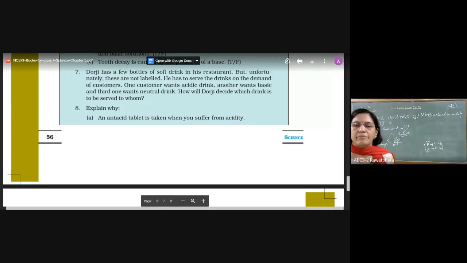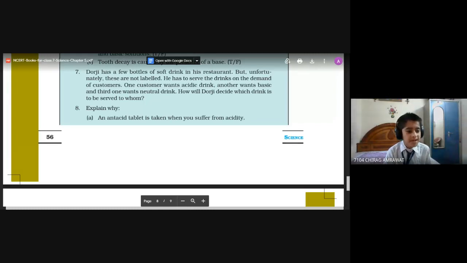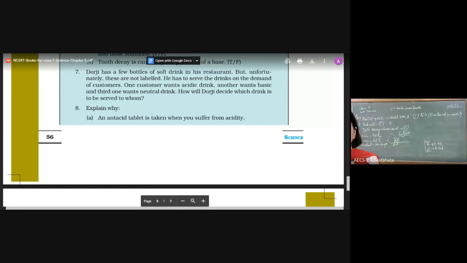When we suffer from acidity, our stomach releases much more acid than usual. So to nullify the extra acid, we use antacid tablets. Yes.